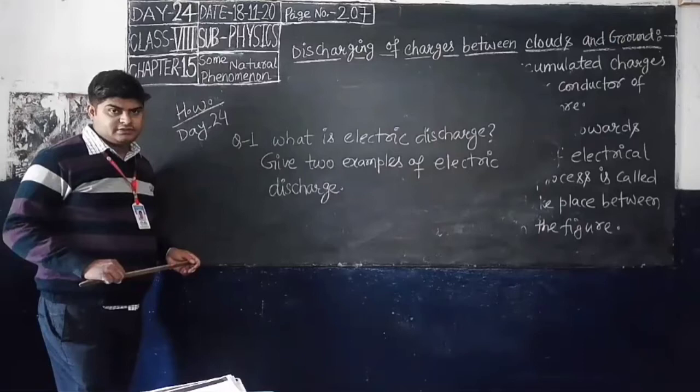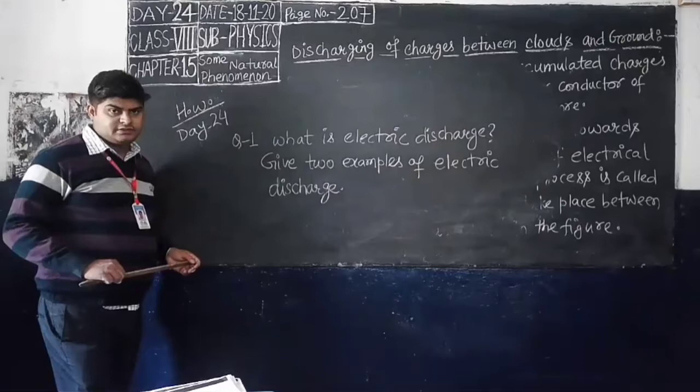Students, now see the next topic: discharging of charges between clouds and ground. That means how it is possible to discharge the charged particles between clouds and ground. You have seen that a thunderstorm sometimes falls onto the ground. Due to which reason? Let us see here.